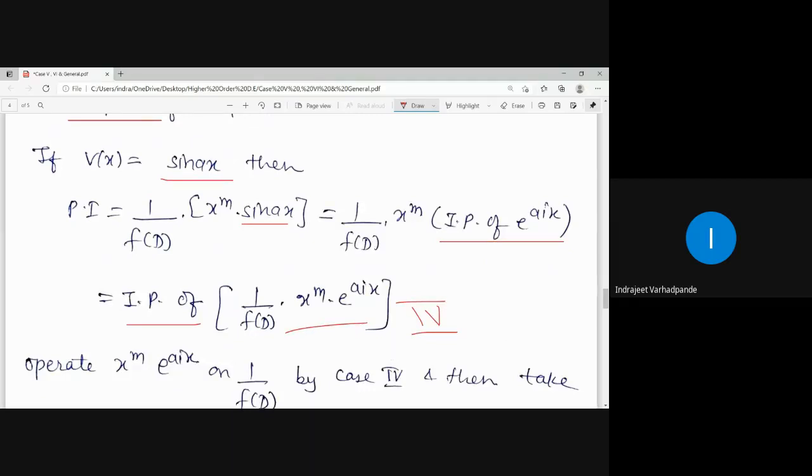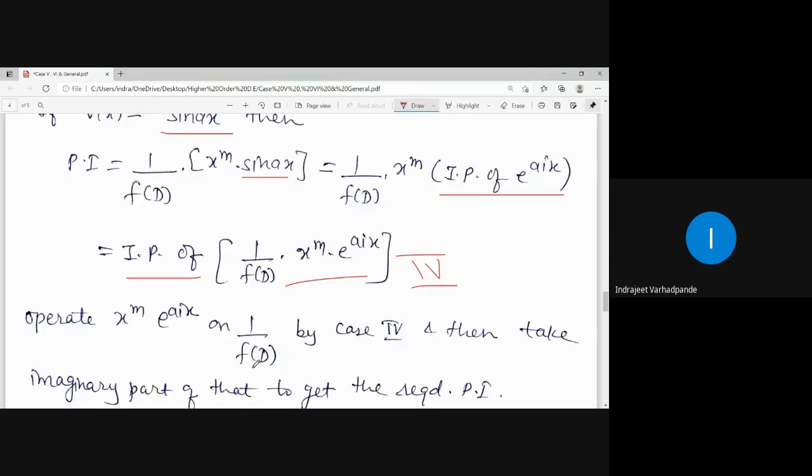So here there are very rare chances of getting an example on this case. Only keep in mind the simplification. Doing examples is not that important. So operate x to the power m into e to the power iax on 1 upon f of D by case number 4, and then take the imaginary part of that to get the required PI.